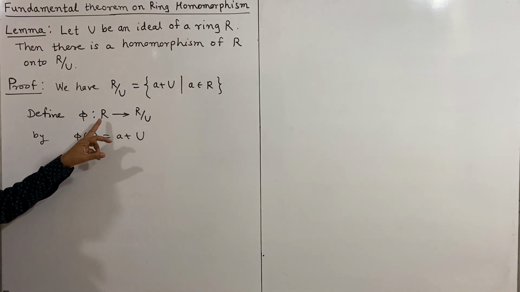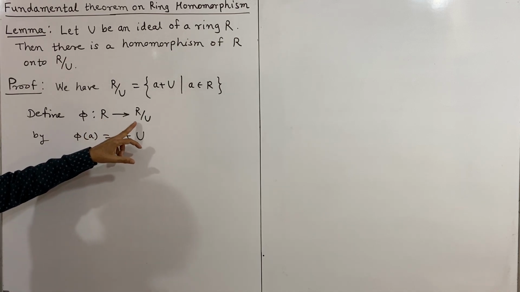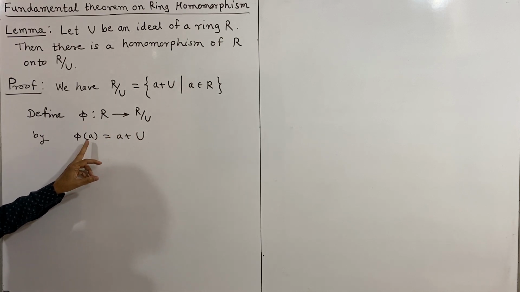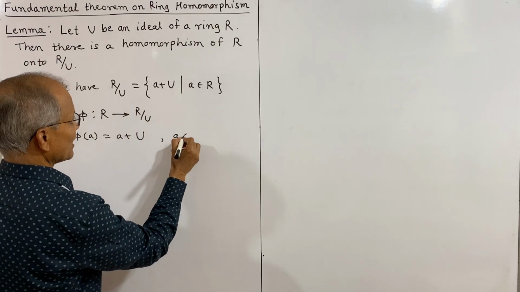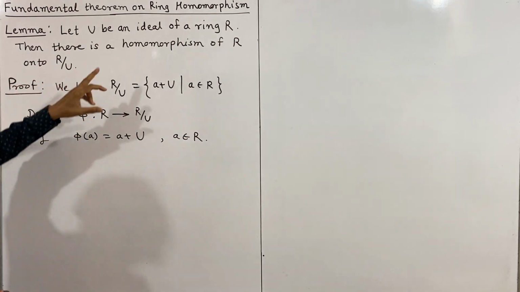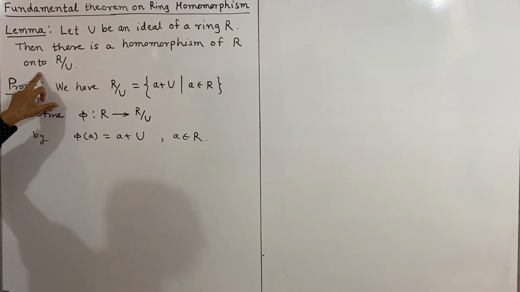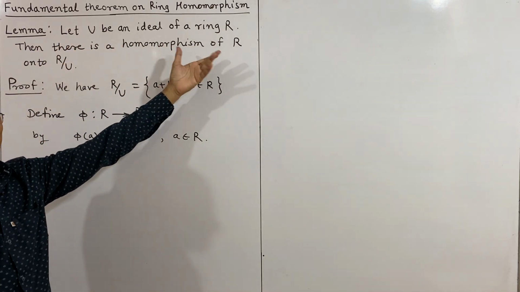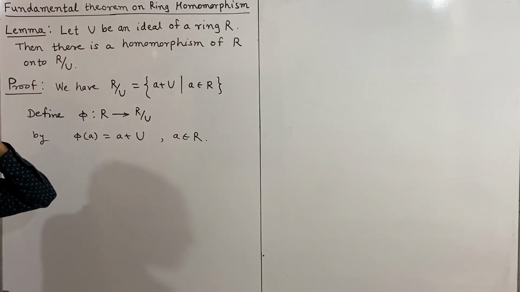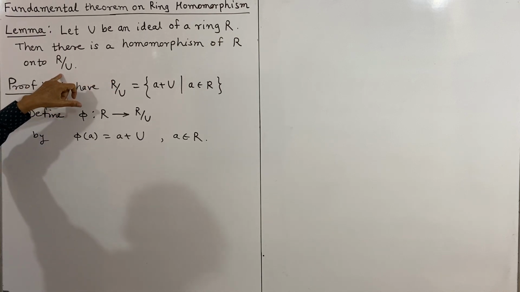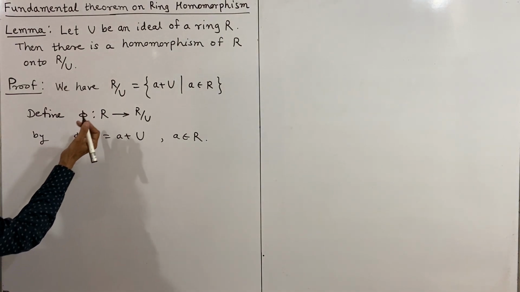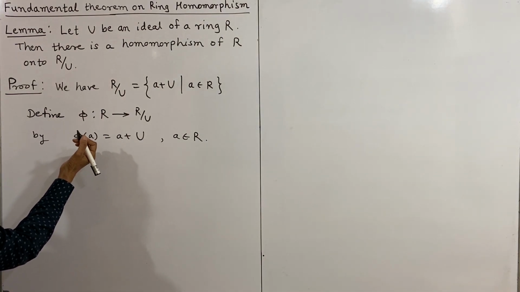So, every element of ring R is mapped to this coset in R by U. Phi image of A is A plus U, A belongs to R. And we shall show this is a homomorphism which is also onto, and then R by U is a homomorphic image of R. So, the lemma can be briefly stated that R by U, this quotient ring, is a homomorphic image of the ring R. Now, we shall show this is a homomorphism.